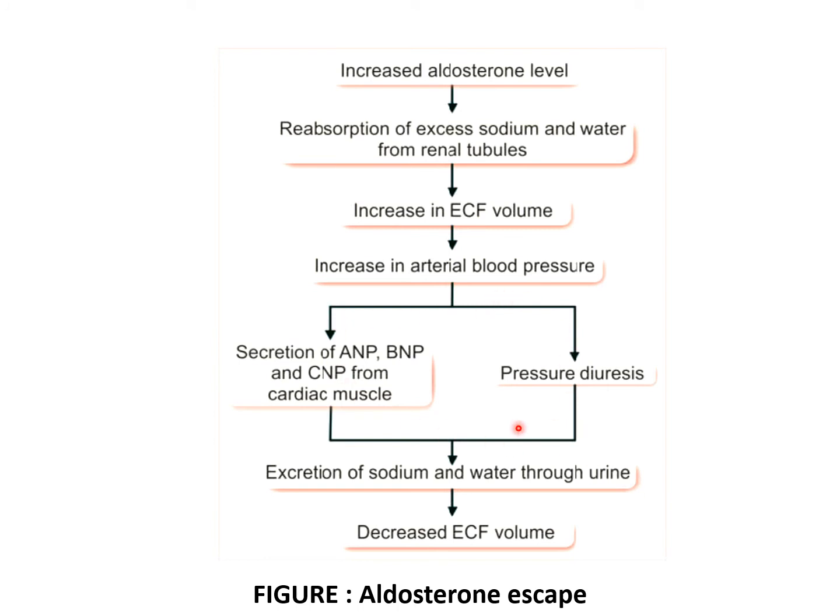Then the second mechanism is pressure diuresis. Whenever there is an increase in the arterial blood pressure, pressure diuresis occurs. That means there is a more excretion of the sodium and water through the urine, and the net result is decrease in the extracellular fluid. So even though the aldosterone level is more, there is no increase in the blood pressure. So that phenomenon is known as aldosterone escape.